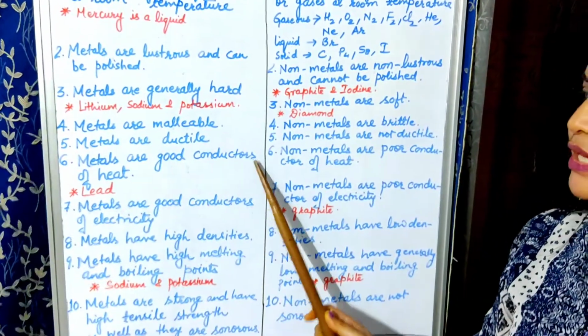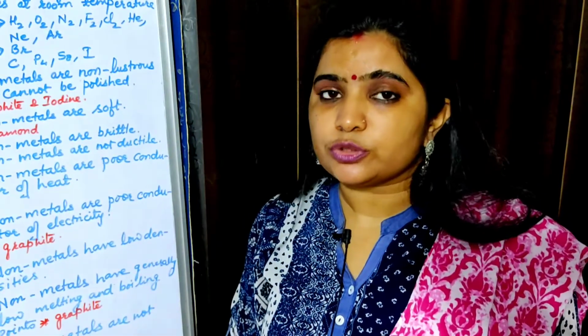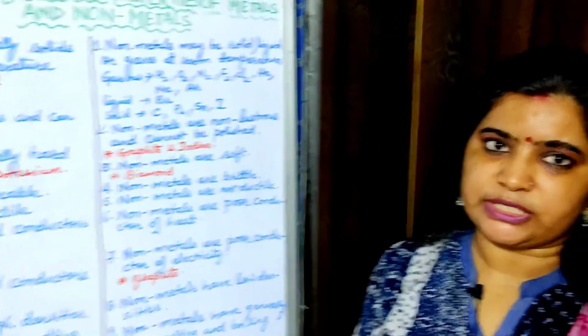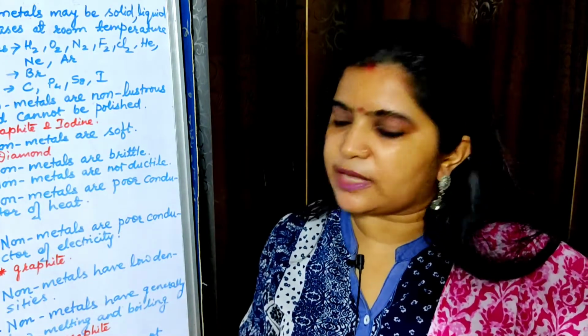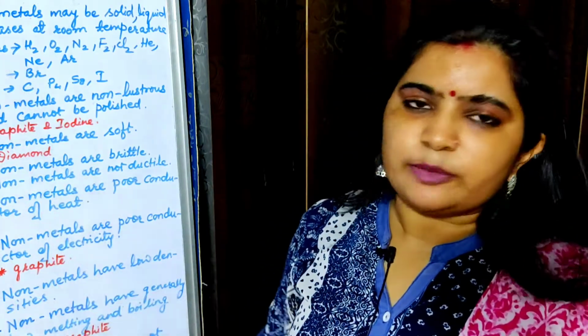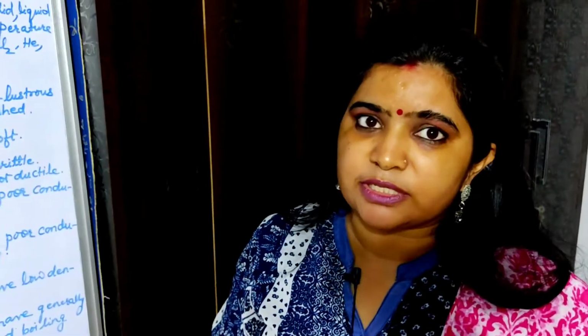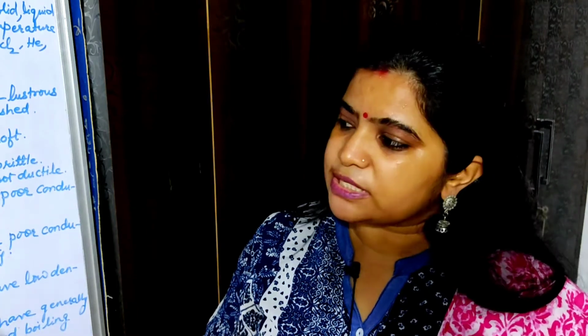Okay. Now sixth point, metals are good conductors of heat except lead. Now in class 10, I usually tell students that whenever you are going through these physical properties, you have to keep your eyes on the exceptions, because general properties everybody knows, you must be knowing also, but in exams most of the questions are asked from the exceptions, so always keep your eyes on the exceptions here.